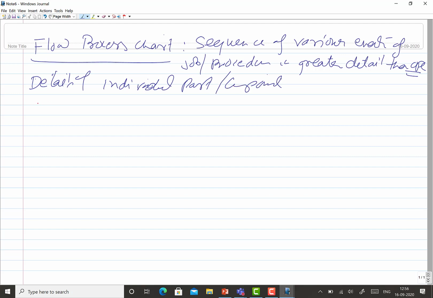If you start showing the flow process chart for the entire range of the assemblies, it will run to hundreds of pages, which may not be a good idea for analysis. So it is good that the FPC is made for individual components, so that it can show the flow of man, material or machine during the manufacturing of that particular part.